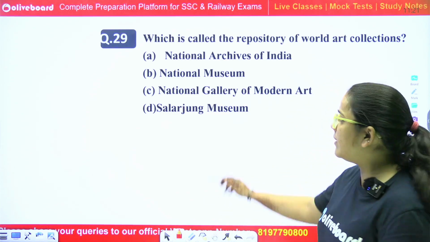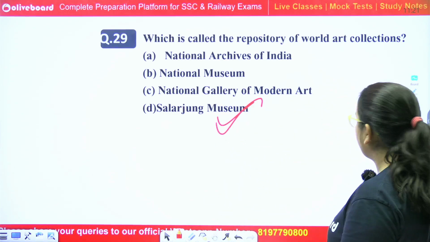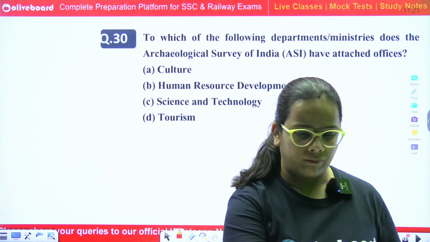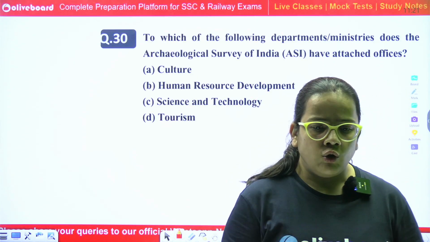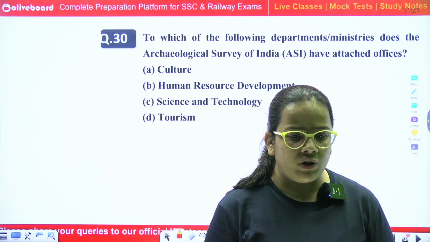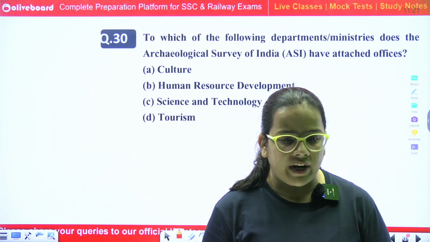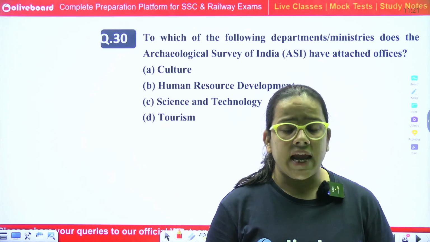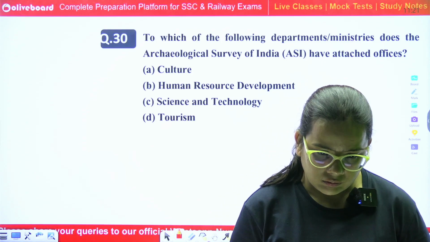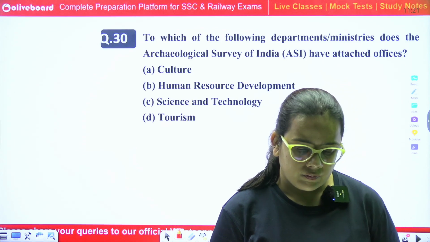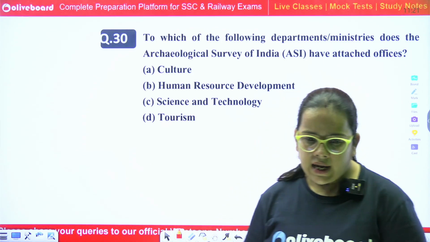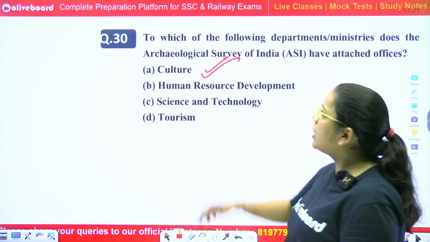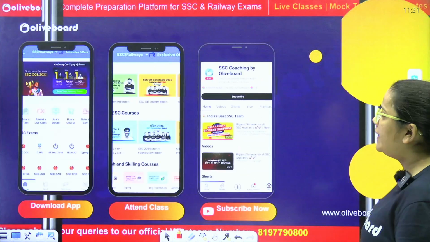The correct answer is Salarjung Museum. Next question. To which ministry does the Archaeological Survey of India have an attached office? And the correct answer is Ministry of Culture, absolutely right answer.